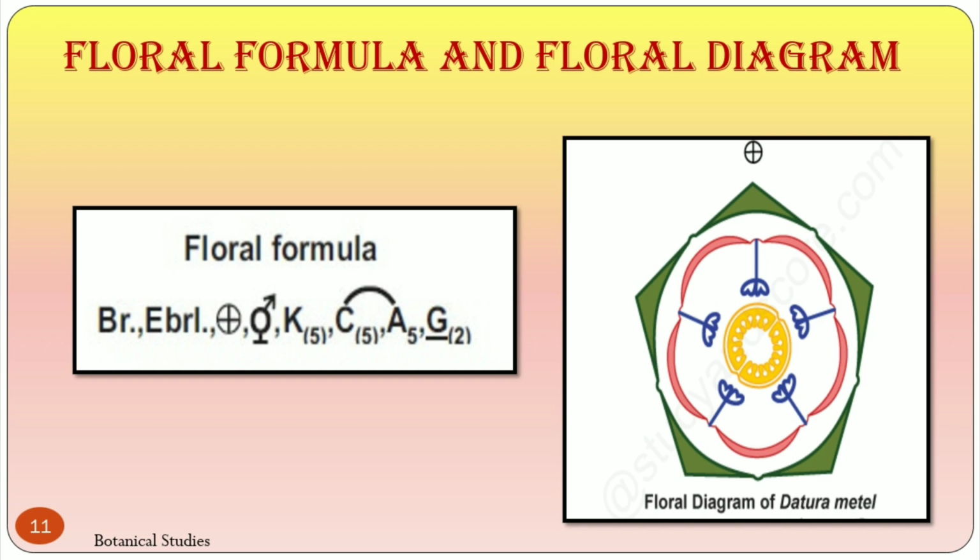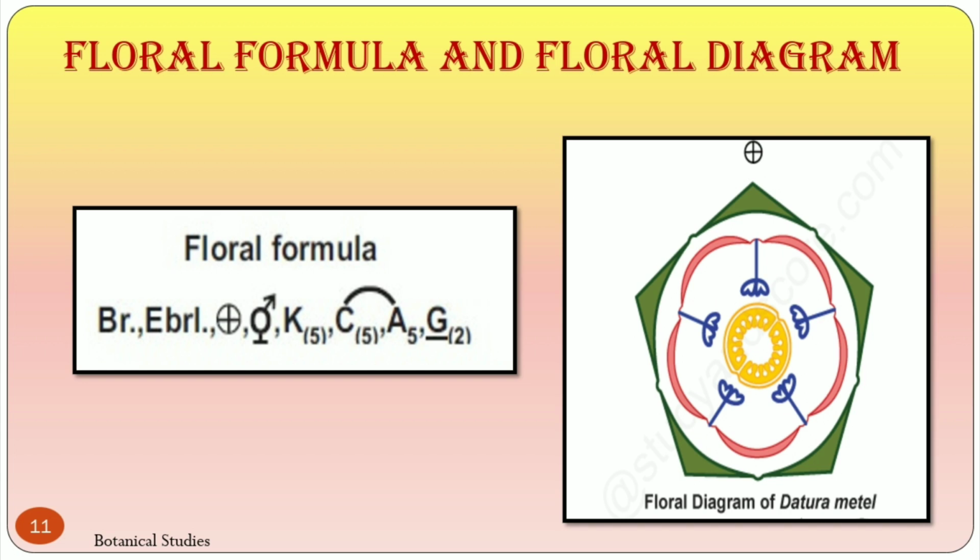Floral diagram is the graphical representation of flower structure. It shows the number of floral organs, their arrangement and fusion. Different parts of the flower are represented by their respective symbols. Floral diagrams are useful for flower identification, and helpful for understanding angiospermic evolution. To draw the floral diagram, we have to consider the flower from inside to outside.